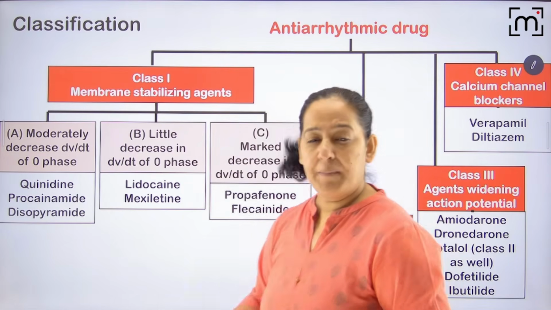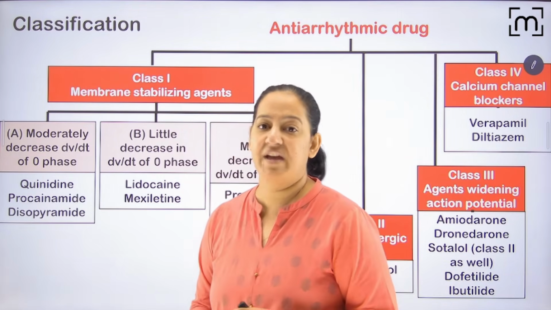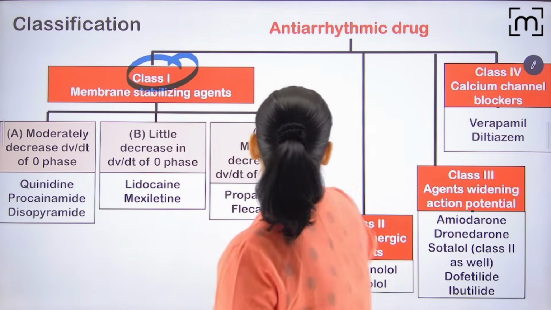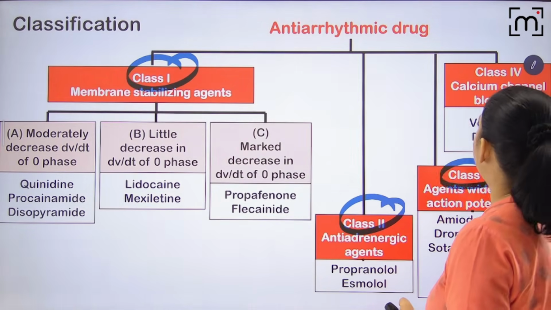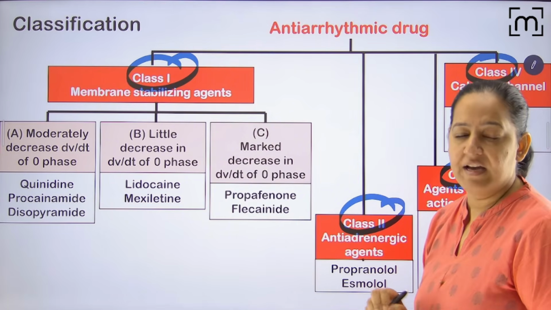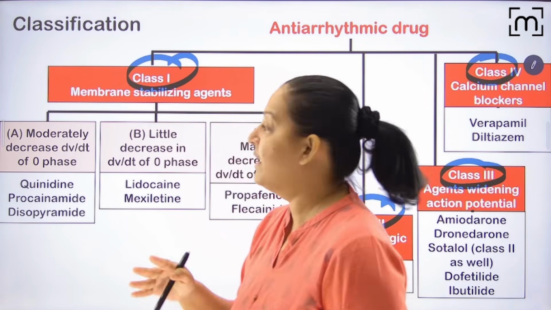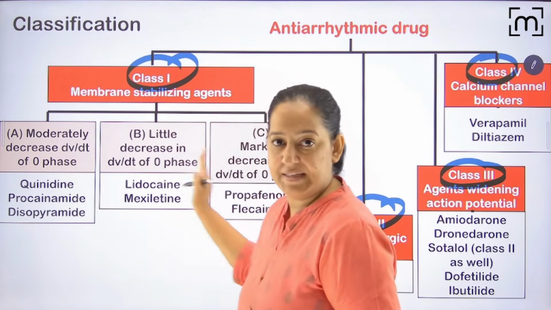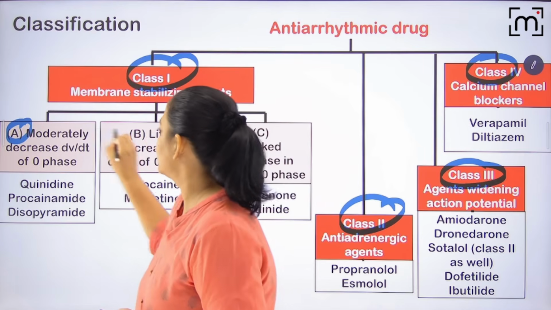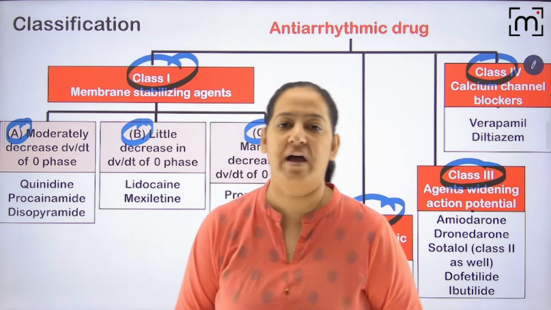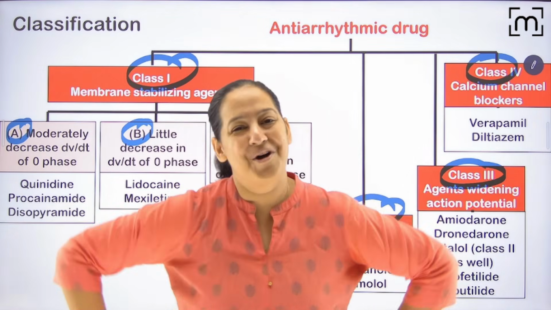So, coming to the classification of the drugs. Here you can see we are dividing the anti-arrhythmia drugs into 4 categories: class 1, class 2, class 3 and class 4. First you learn that. Class 1 is further divided into A, B, C. So class 1A, class 1B, class 1C. So total 6 categories of the drug. I will teach you all of them in the form of the master chart.